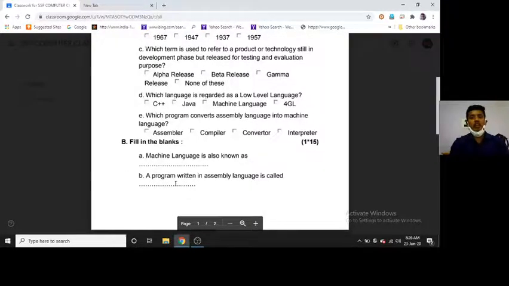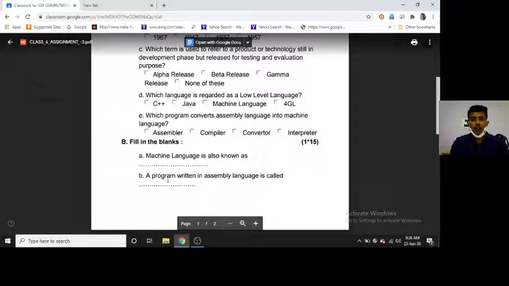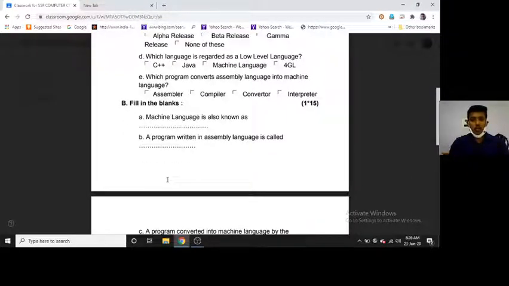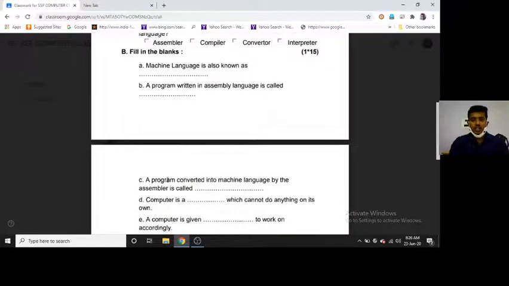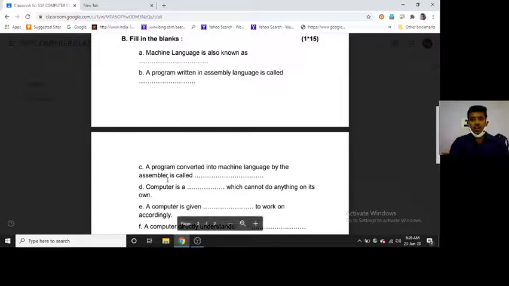Machine language is also known as low level language. A program written in assembly language is called mnemonics. A program converted into machine language by the assembler is called object code.